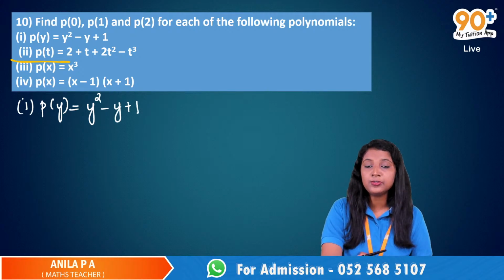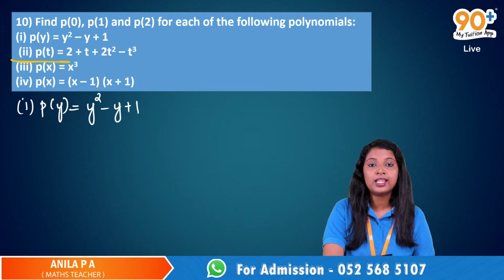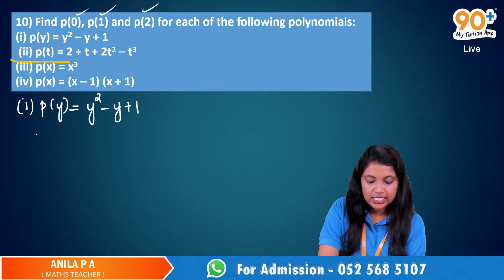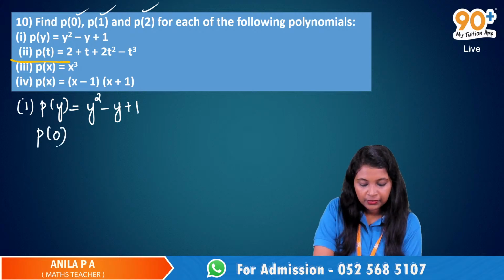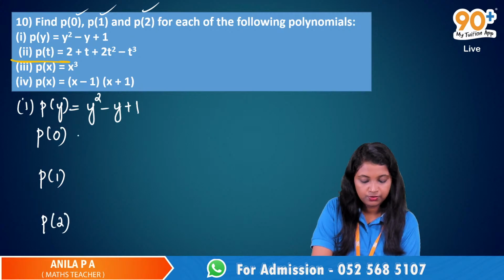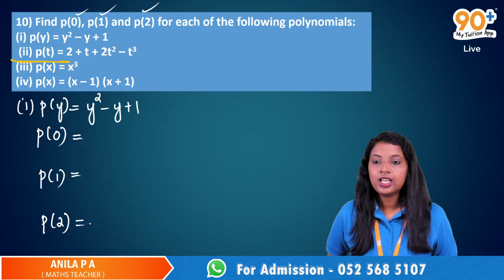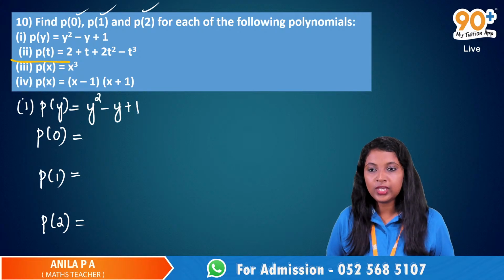And now we have to find the value of this polynomial at the points 0, 1 and 2, or we have to find p of 0, p of 1 and p of 2. Okay, what is p of 0? P of 0 means we have to replace x with 0.